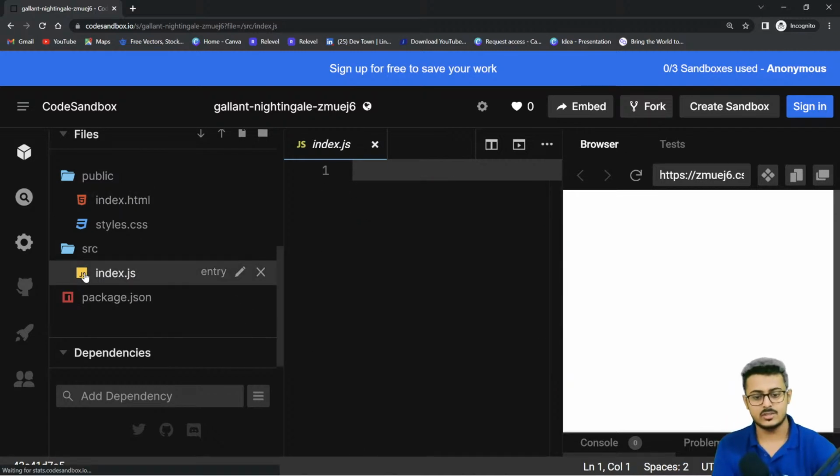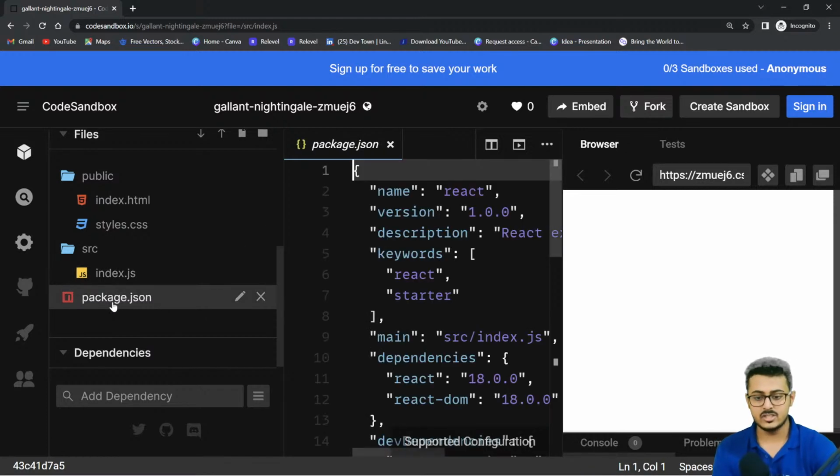Then you have your source folder. This is your index.js. This is the place where we'll be writing our React code. Package.json basically tells you what are the different JavaScript packages that you have installed right now.